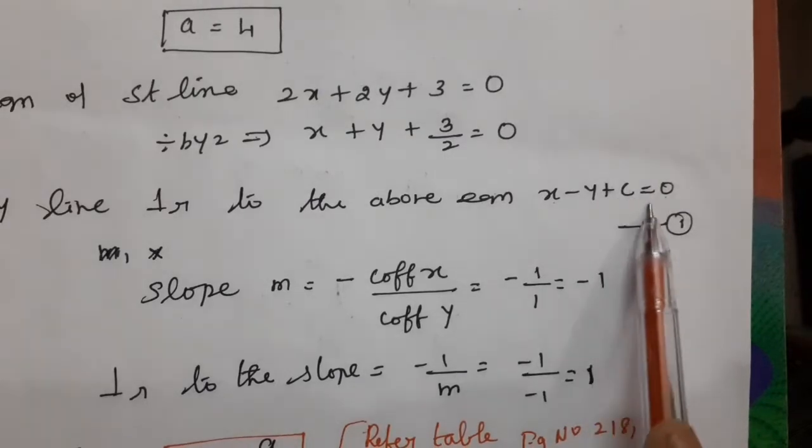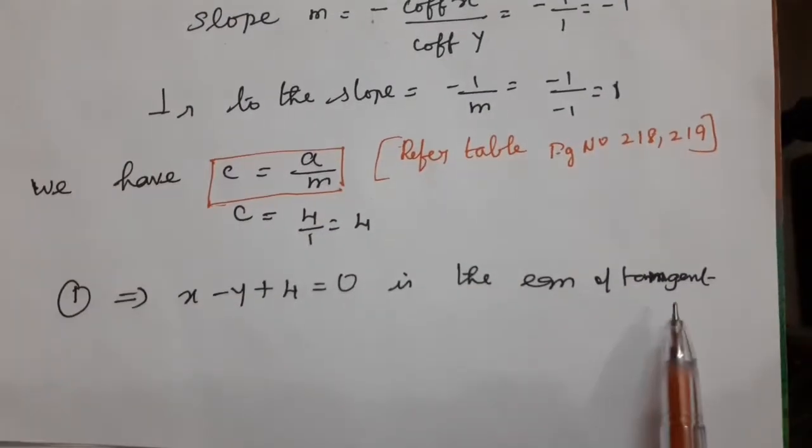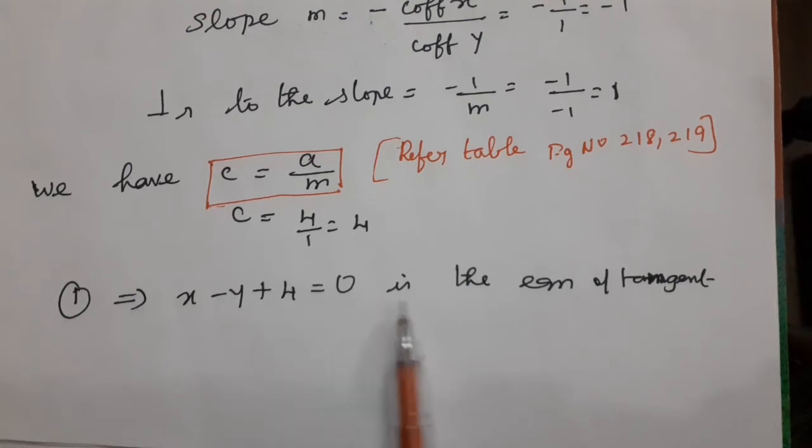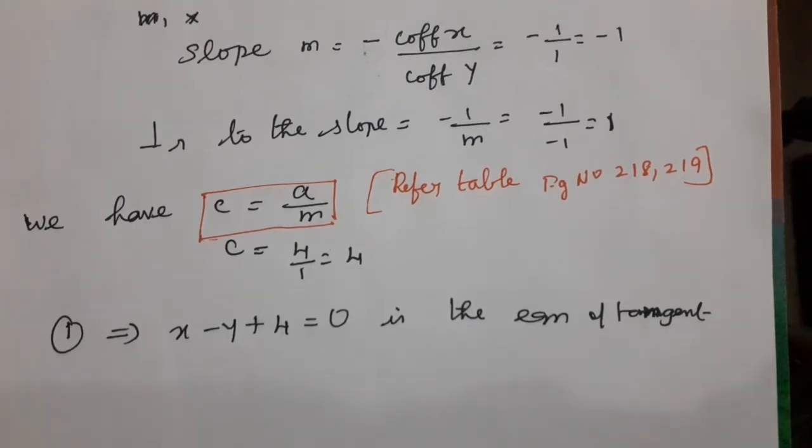Substitute the value of c in equation 1. We get the required perpendicular tangent. So x - y + 4 = 0 is the equation of the tangent.